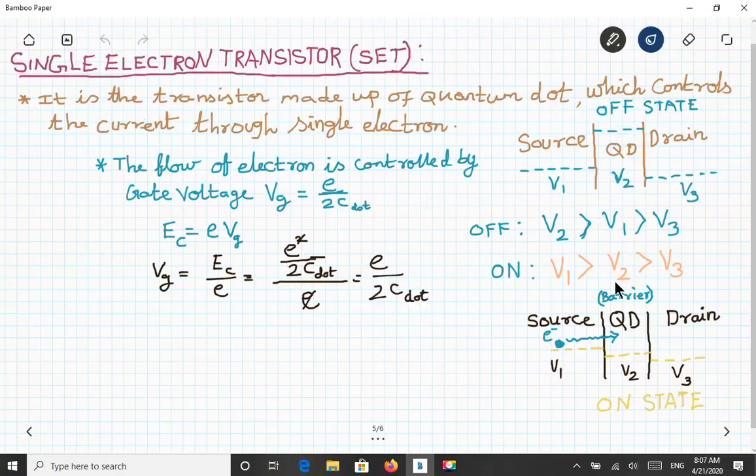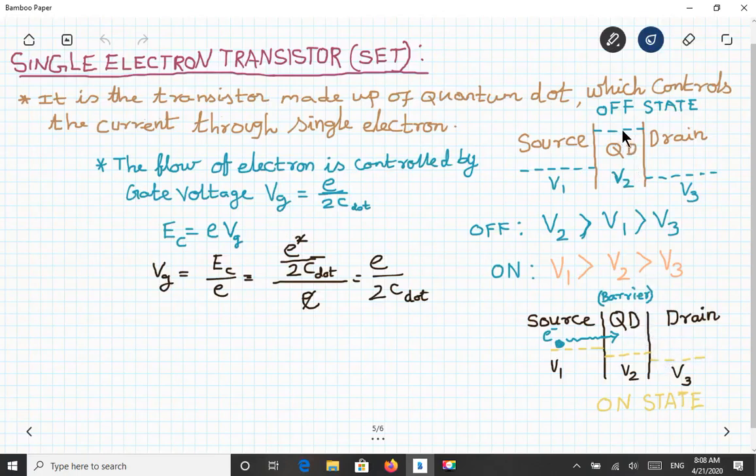So when you are applying e by 2c to this quantum dot, this potential will get lowered to V2, so that now V1, this uncertainty voltage, will be very high, and V2 will become very low by applying this gate voltage, and V3 we are not changing anything. V3 will be very, very low, so that V1 will be very high, V2 will be slightly lower than this, and V3 will be slightly lower than V2, so that it makes a step, so that electron will start to tunnel, which is called the on state.